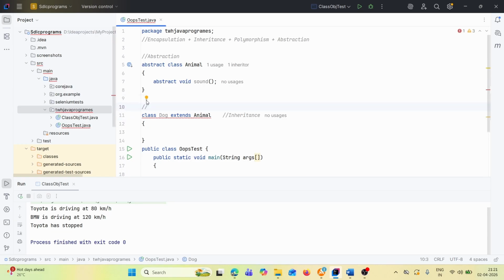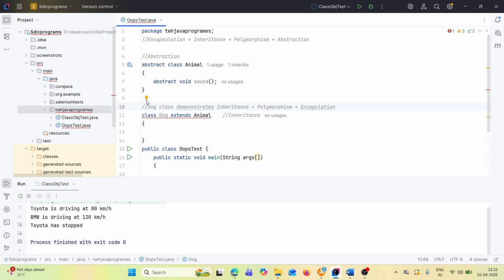So we can write down here, Dog class demonstrates inheritance, polymorphism, and encapsulation.